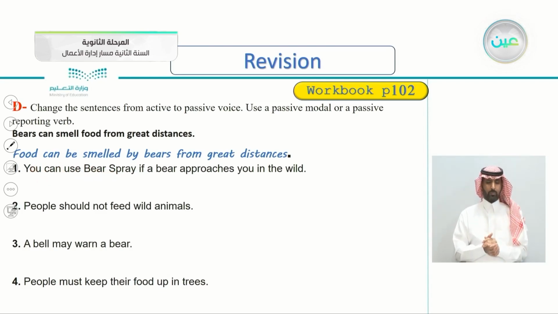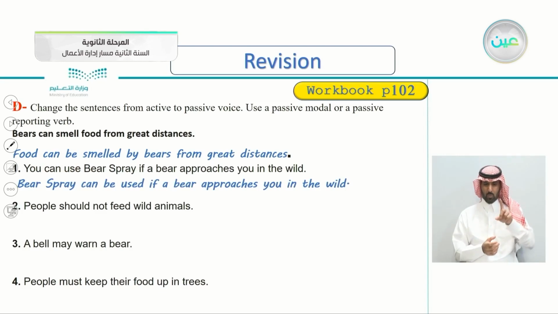So number one would be, yes, bear spray can be used. So we begin with the object, bear spray. Bear spray can be used if a bear approaches you in the wild. So of course you know that you is the subject here.